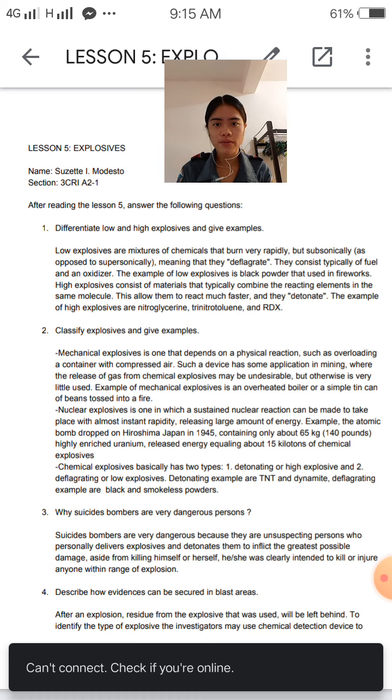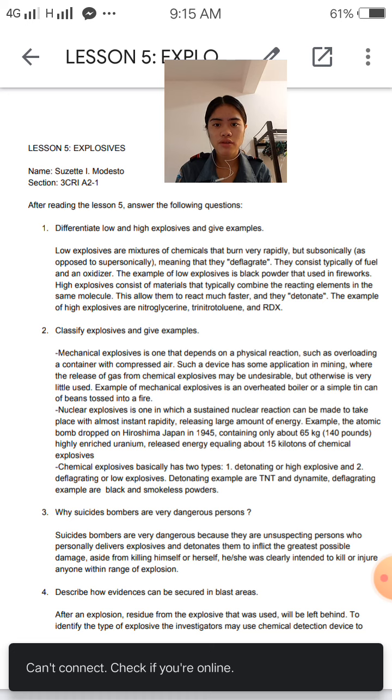Low explosives are mixtures of chemicals that burn very rapidly, but subsonically as opposed to supersonically, meaning that they deflagrate. They consist typically of fuel and an oxidizer. The example of low explosive is black powder that is used in fireworks.